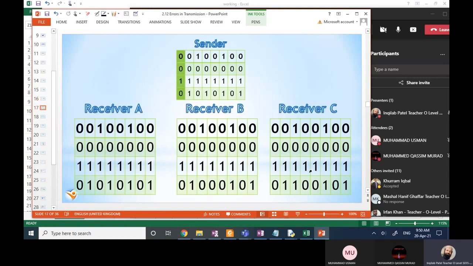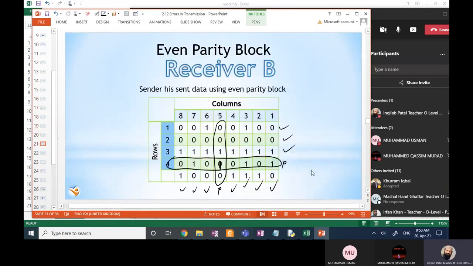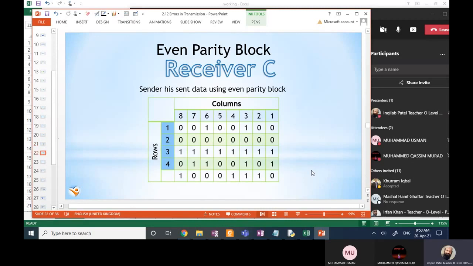But in parity block, we can identify the bit with error and we can correct this bit. But again, the problem is that if there are errors in more than one bit, we cannot identify it. For example, here you will see that this is correct.